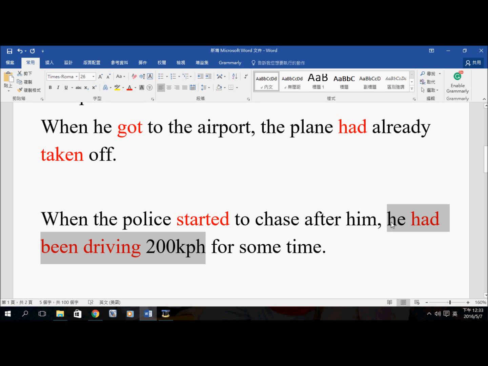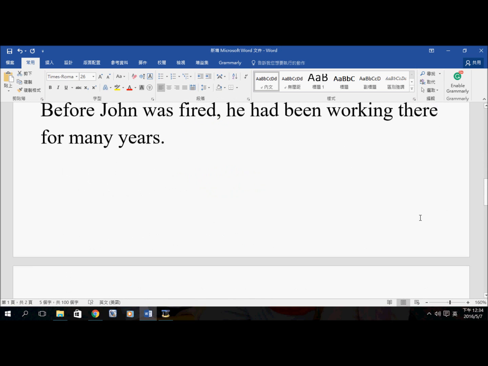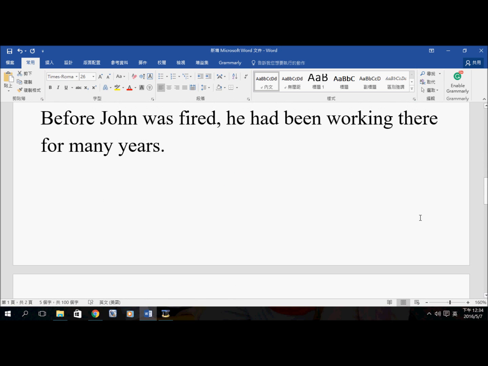If we change this into he had driven 200 kilometers per hour for some time, maybe he had reached 200 km per hour only for 1 second. It's not for some time, so it's actually quite different. Let's look at the other ones. Here comes the other example.